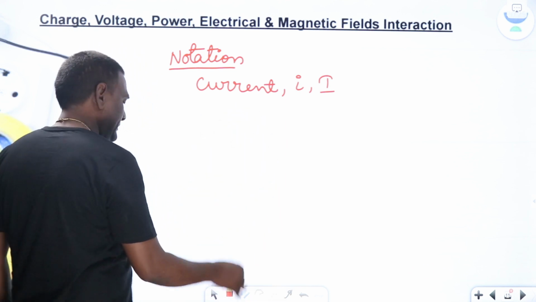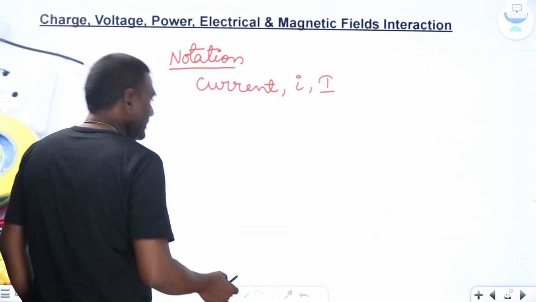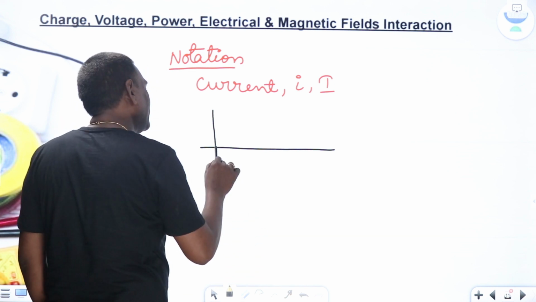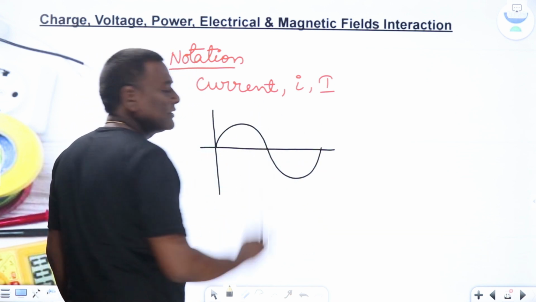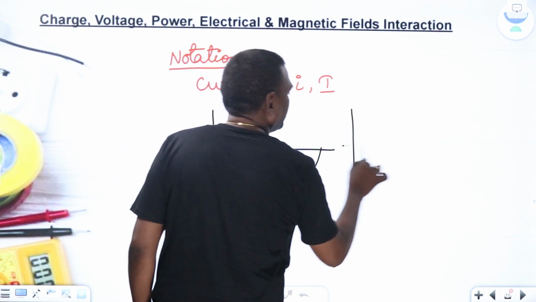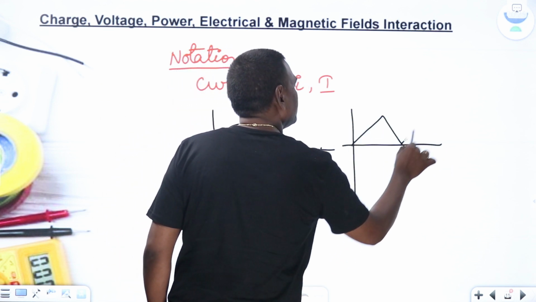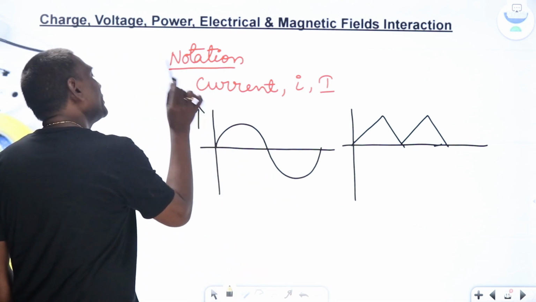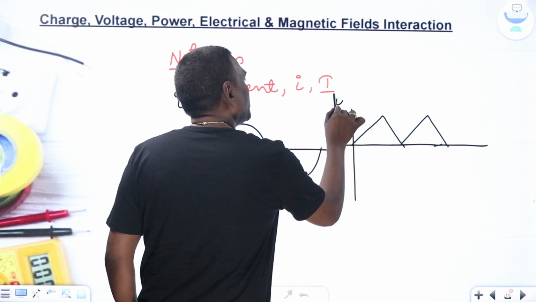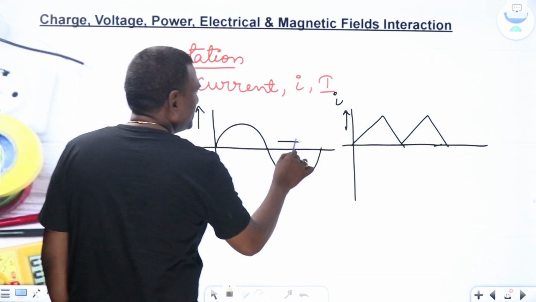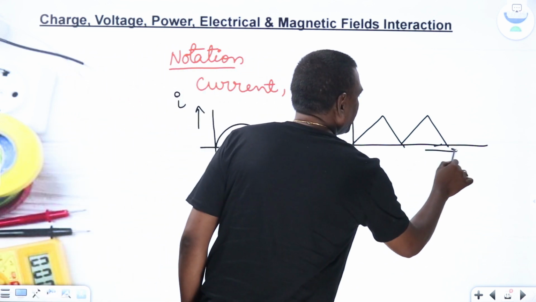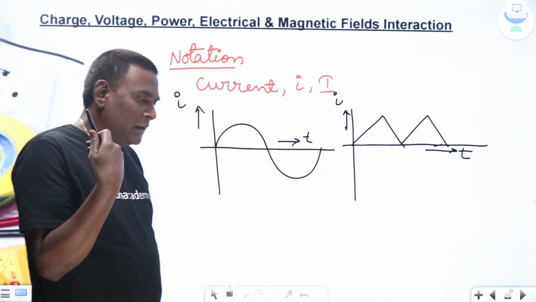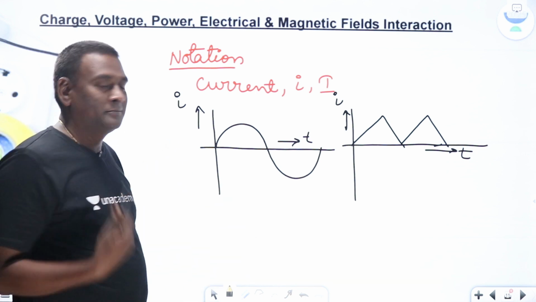If you see here, if I think of any kind of instantaneous varying signal, let me think of a sinusoid, or a triangular wave, whatever it may be. In this way, for example, if this is current, we are going to use a small case letter. Of course, this axis is time. With respect to time, we are going to use small case letters. That is the standard we are going to follow, and Hayt and Kemmerly followed the same.